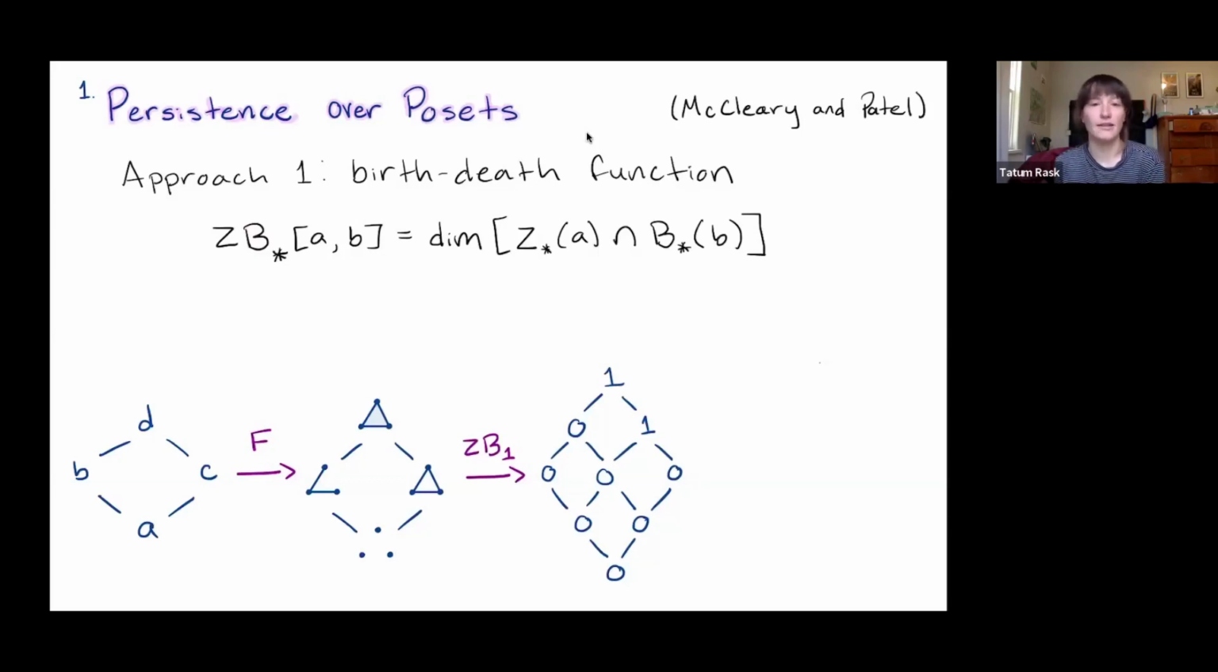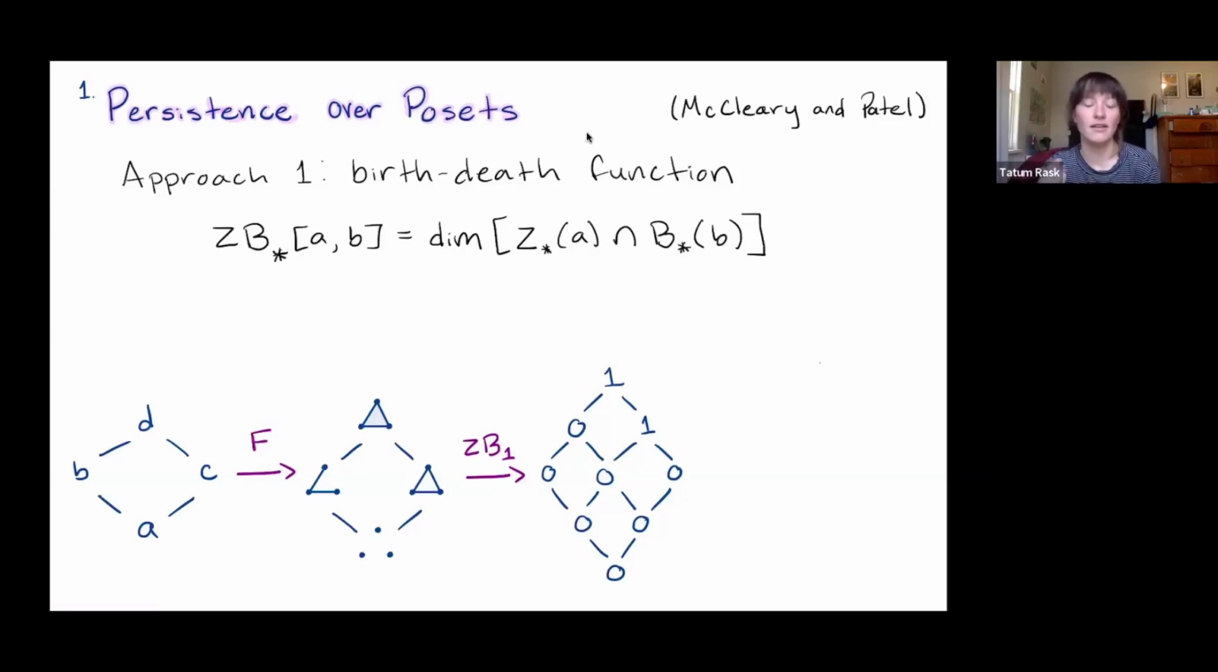This is called the birth-death space. But this birth-death function is just going to assign to an interval AB the dimension of our birth-death space. So for the filtration below, we can compute the one-dimensional birth-death function, which you see on the screen.